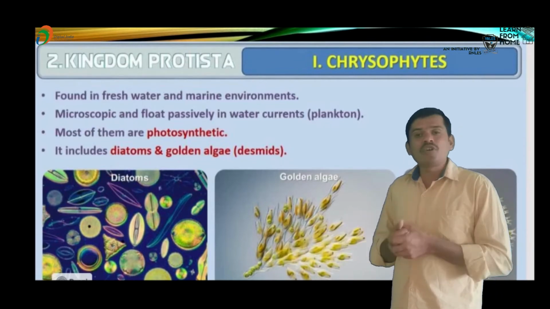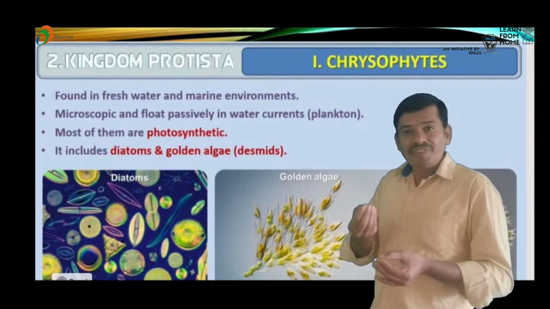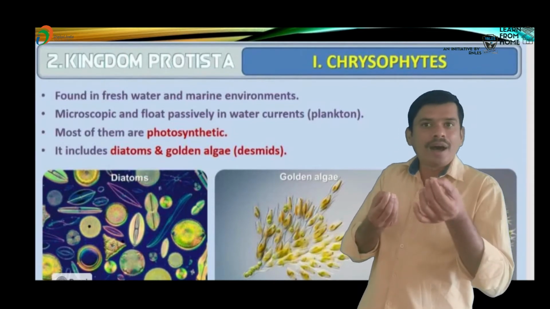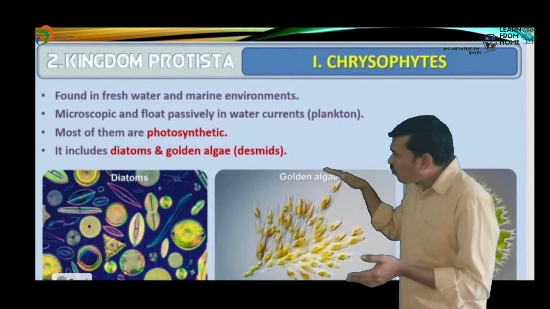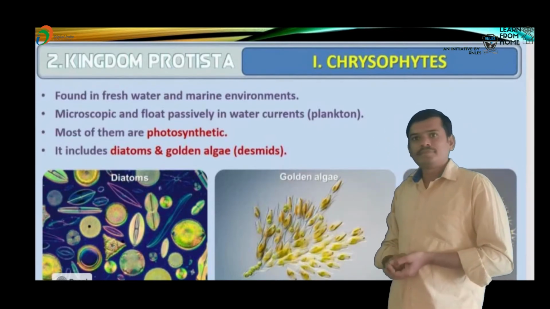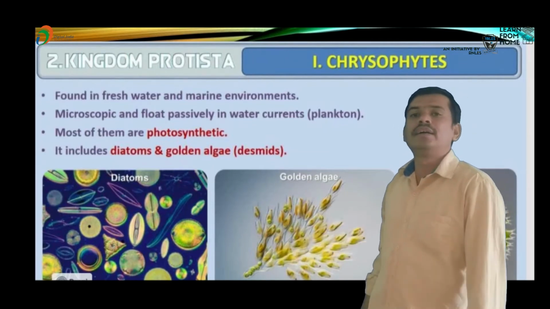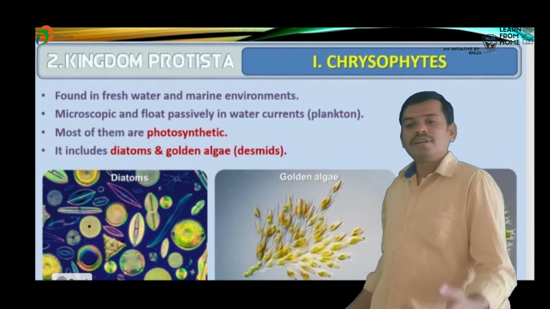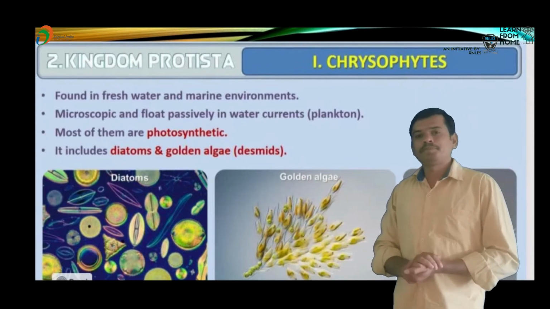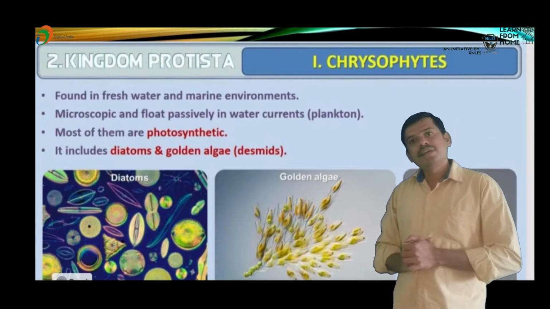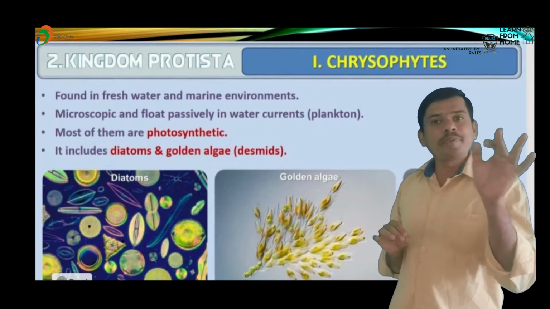Some other chrysophytes are microscopic, meaning they are very small organisms. These microscopic organisms generally float on the surface of water, in stagnant water and in water currents. Plankton is the best example of microscopic organisms.